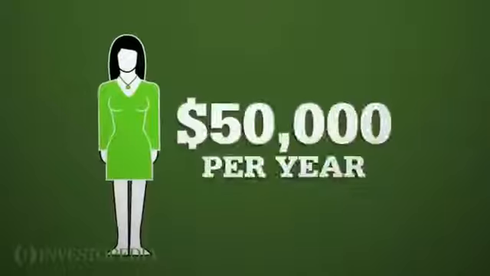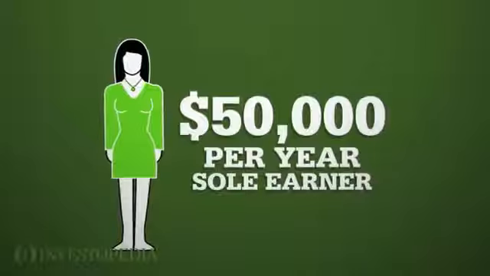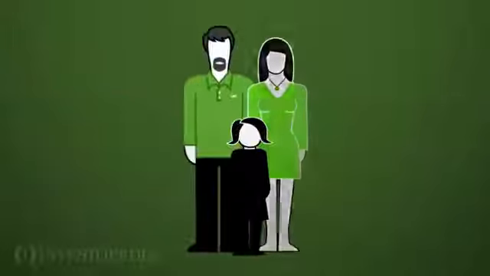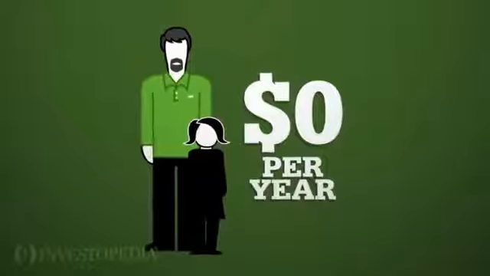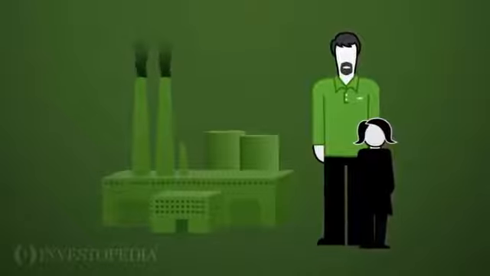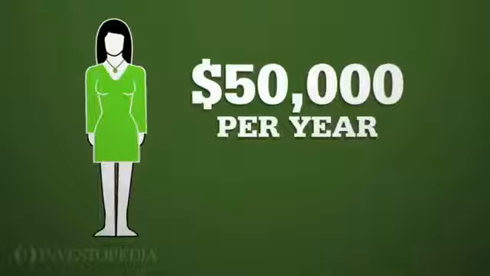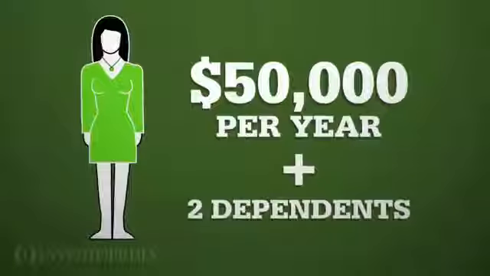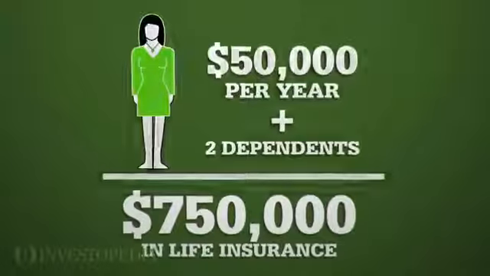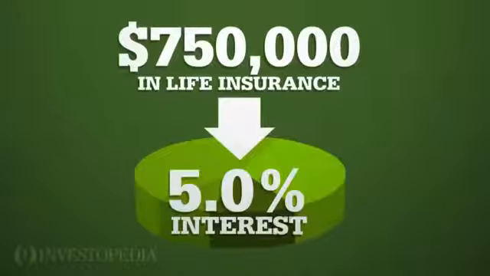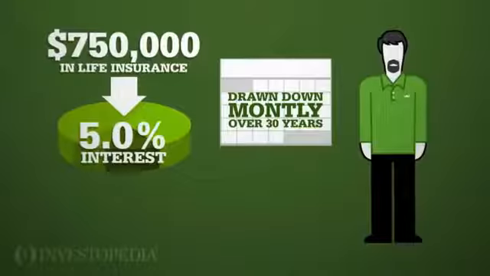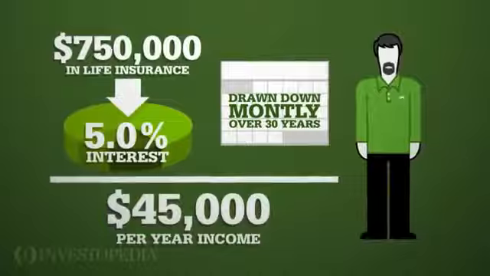Amy earns $50,000 per year and is the sole earner for her husband Bob and child, and they have no debts. If Amy passed away, the household income would go to zero. Bob would then need to find a job and take care of his child. So to replace most of her income and leave her family provided for, Amy would need about $750,000 in life insurance. That money could be invested at around 5% and drawn down monthly over 30 years, so Bob could have about $45,000 per year income.